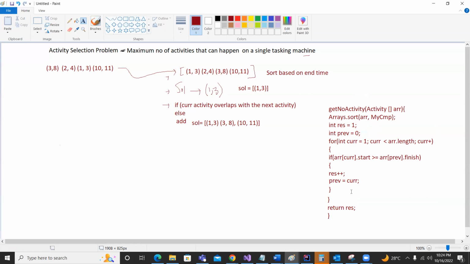If there is no overlapping, then we can increment the result variable, as well as change our previous pointer, because that is being used to make the comparison, and the comparison decides whether we have overlapping or not. And finally, when everything is done, we can return the result. So that's it from my side.